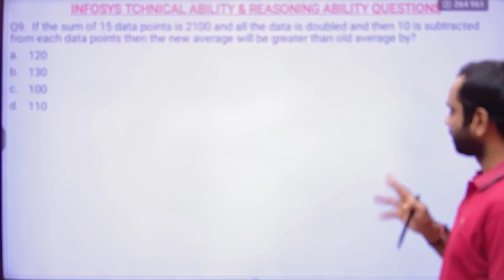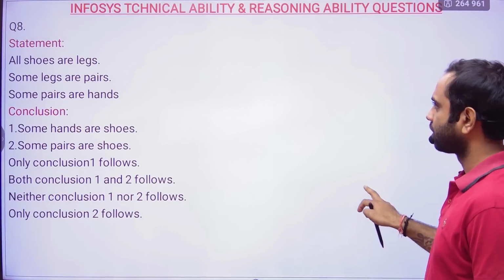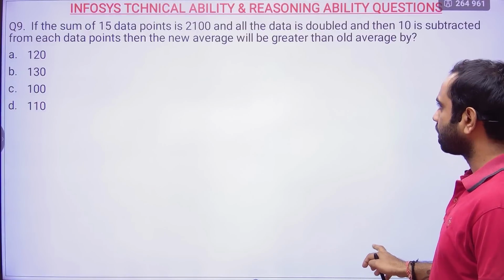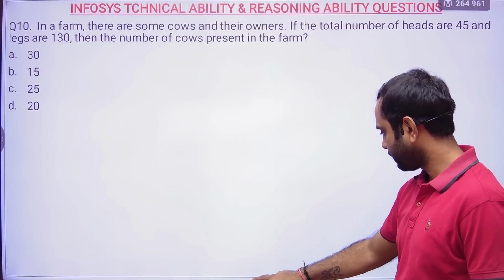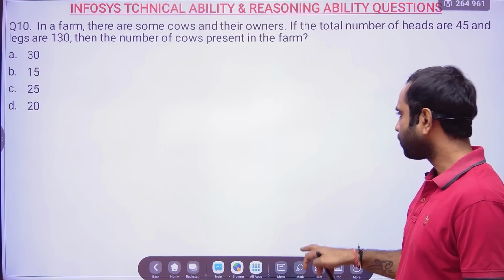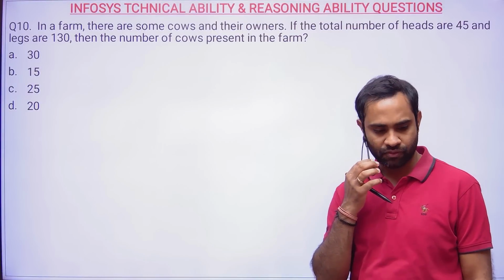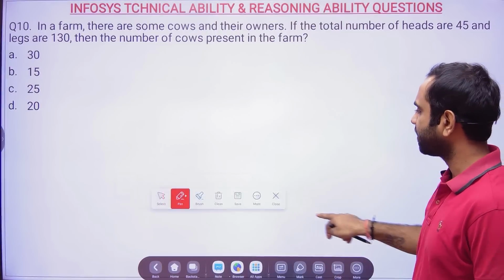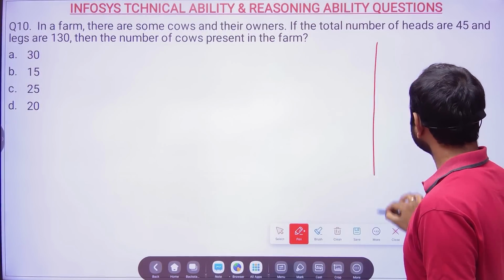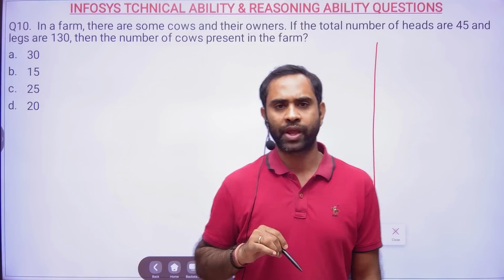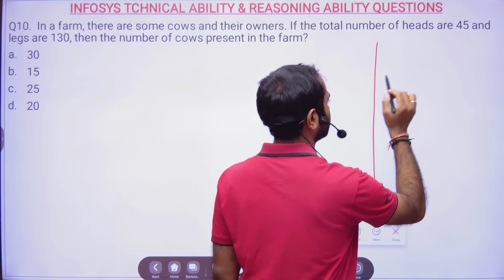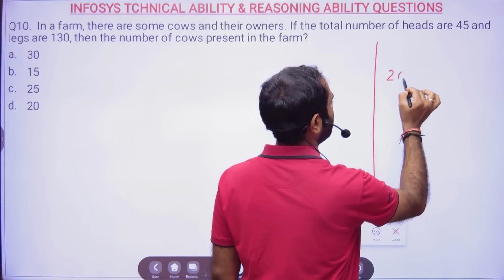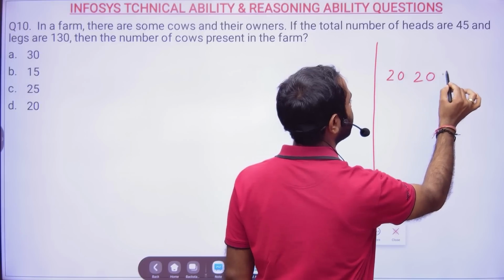Okay, fine. Question number 9 is a very interesting question actually. I really like this kind of question where a very basic concept is involved. Before I solve this question, I have a question for you. 20, 20, 20.